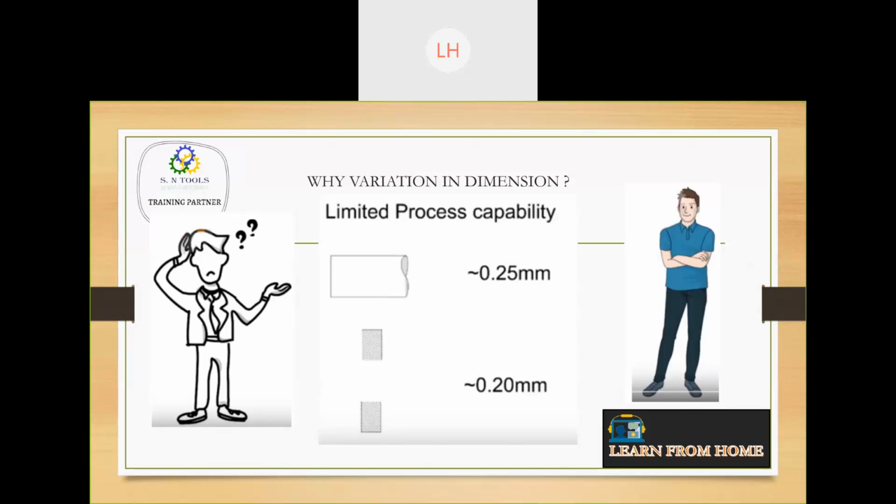So the designer thinks, okay, the first lesson for the designer is you have to first check the process capability of your in-house workforce or your machine. You can't simply design whatever you need. That is not possible.